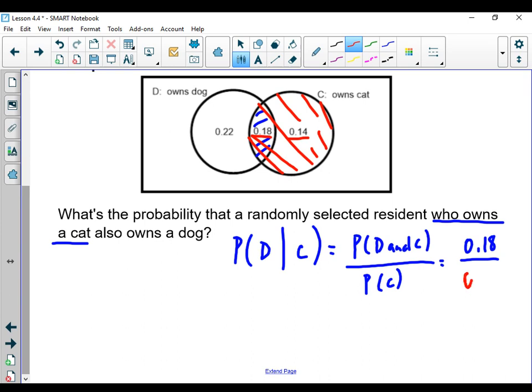So I put those two things together and I get 0.32. And so I type that in, I see what 0.18 divided by 0.32 is, and I find out the probability is 56% or 0.56. So when we look at a situation with Venn diagrams, that formula, I think, is the best way to attack it. So conditional probability is knowing something happened already, what's the probability now that something else is going to happen?